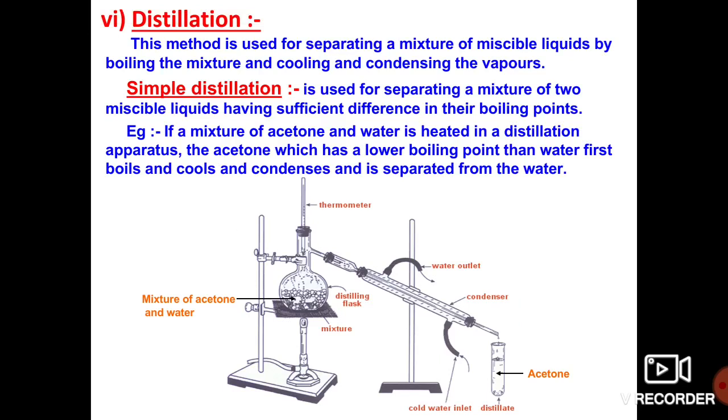Like this, we can separate more than one mixture, particularly liquid mixtures, by using the distillation method. In distillation there are different kinds: fractional distillation, vacuum distillation, and steam distillation. We will discuss that in the next class.